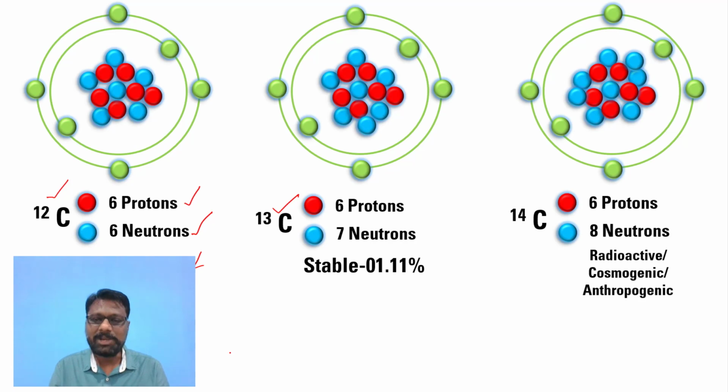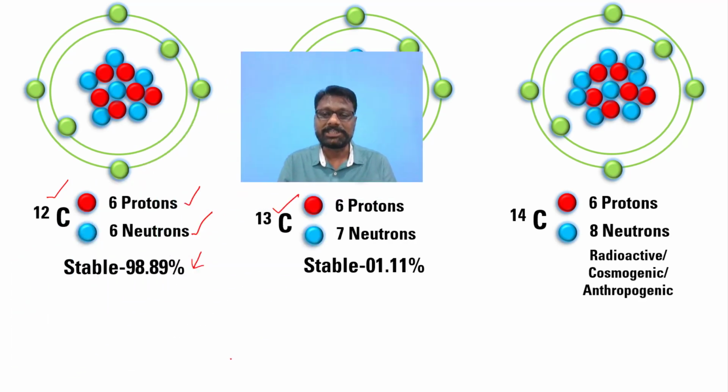The stable nature of these two means that when they are integrated into a molecule and utilized for the formation of structures, they cannot be separated from that. They will be an integral part, and you cannot separate those carbons which are making the macromolecules and other molecules.